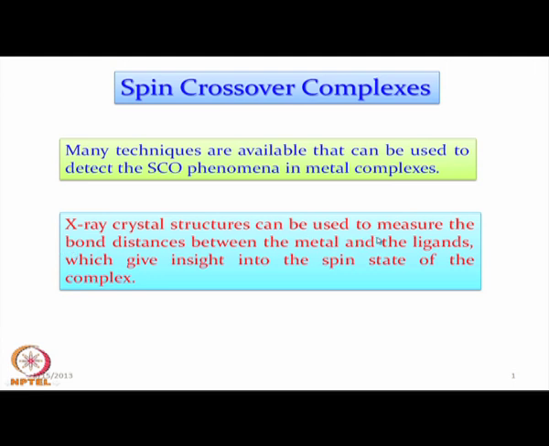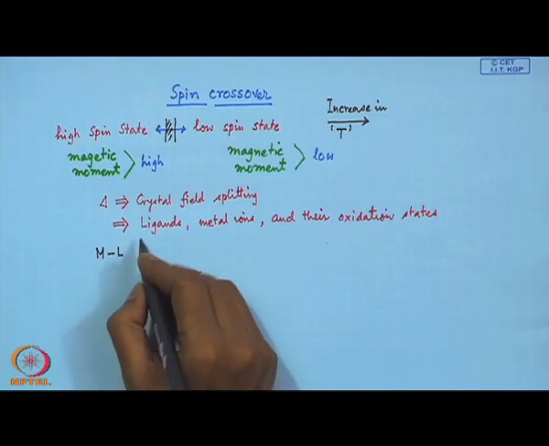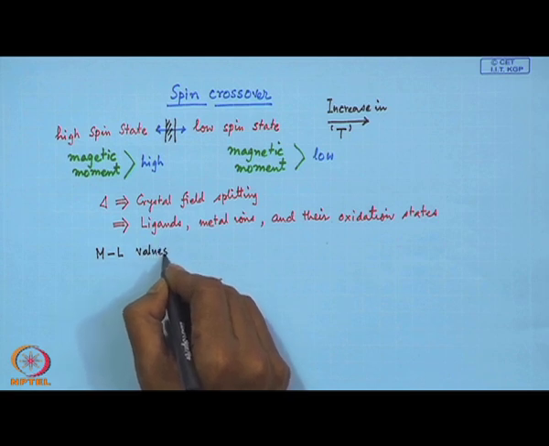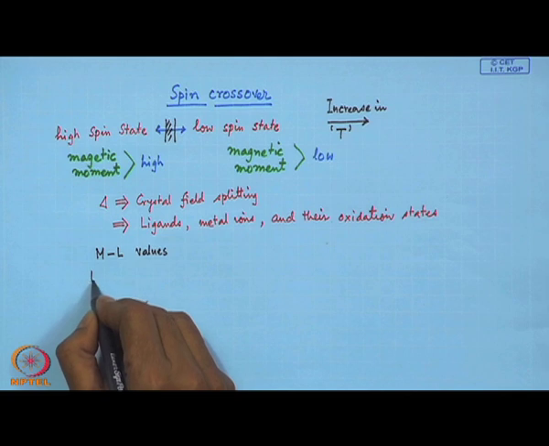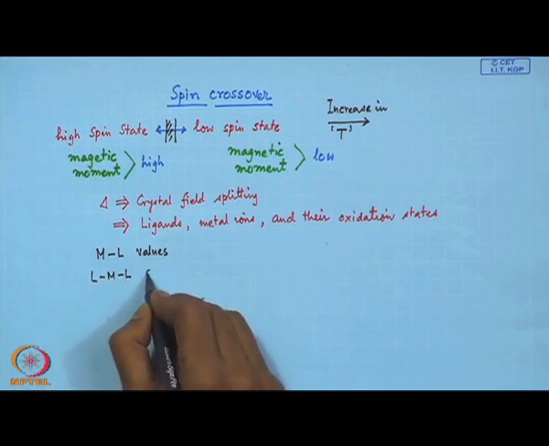because in crystal structure determination, the single crystal X-ray crystallographic data can be useful to find the bond distances between metal and the ligands. That means the ML distances, the corresponding bond angles as well as other metric parameters related to the metal complex. Once we determine the metal ligand distance, it gives insight into the spin state of the complex. That means when we find out precisely the ML values and also the LML angle